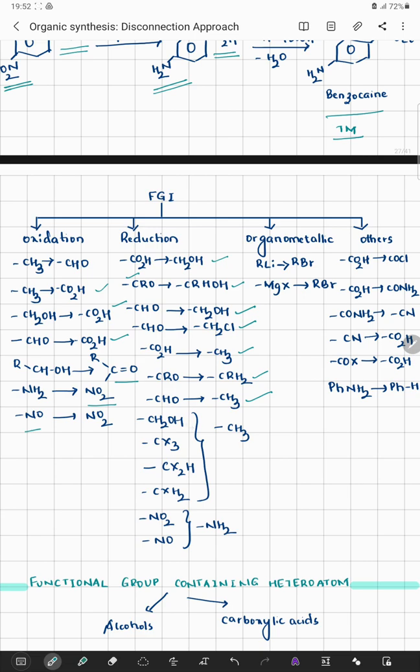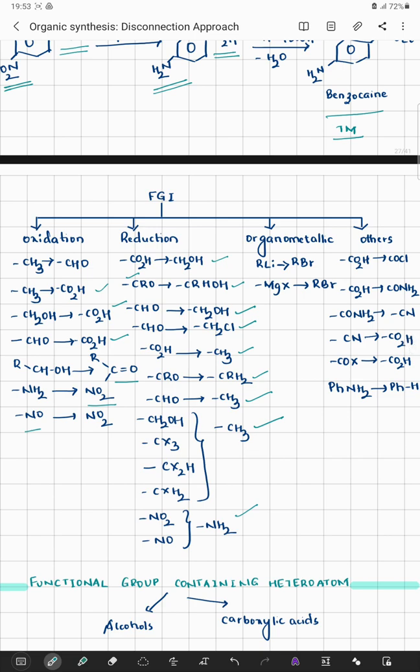That means an alcoholic system, any system containing a chloride or a halogen, or a single halogen system, everything of this can be reduced to a CH3 system. NO2 group and a nitroso system can be converted to NH2 by reduction. So in this way, under reduction also, these are some of the examples that we can follow.